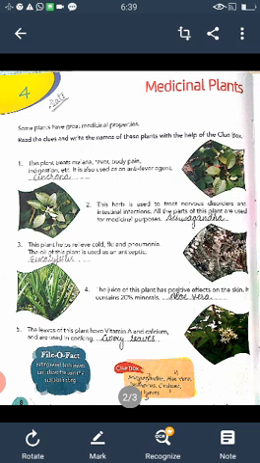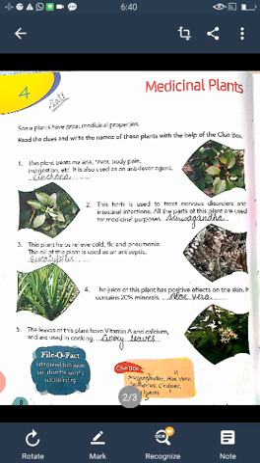Next question. This herb is used to treat nervous disorders and intestinal infections. All the parts of this plant are used for medicinal purposes. And the answer is ashwagandha. Next question, question number 3. This plant helps relieve cold, flu and pneumonia. The oil of this plant is used as an antiseptic. And the answer is eucalyptus. Eucalyptus are tall trees. We have all seen them when traveling in the train.